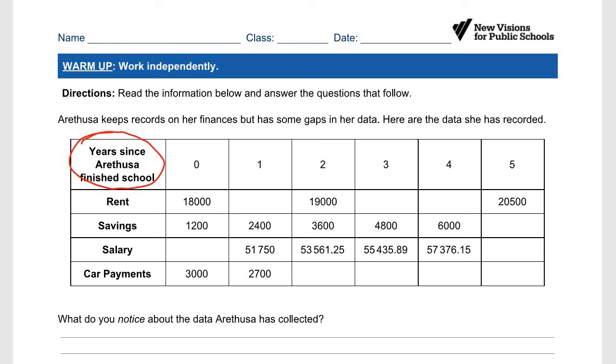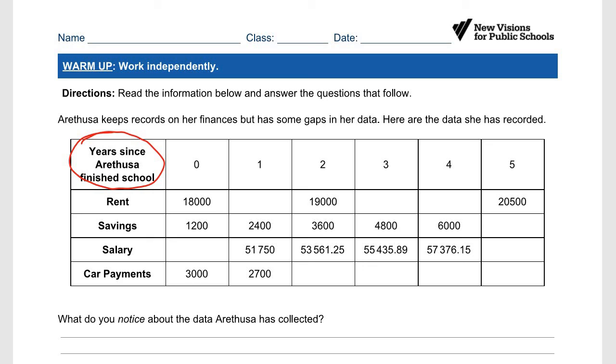All right. So some things are going to go up. Like if you live in New York City, rent goes up. Some things are going to increase, like savings and salary, but things like car payments usually go down because you're paying off the car, right? So now let's read the situation. Arathusa keeps records on her finances, but has some gaps in her data. Here are the data she has recorded.